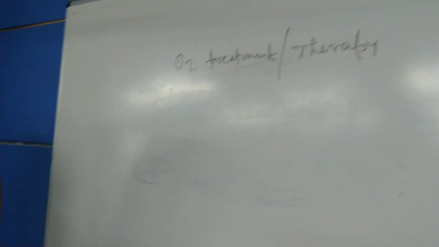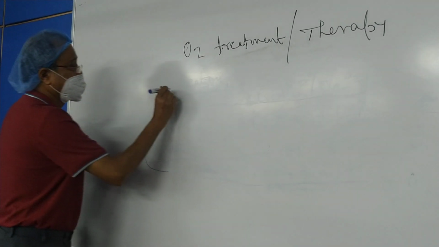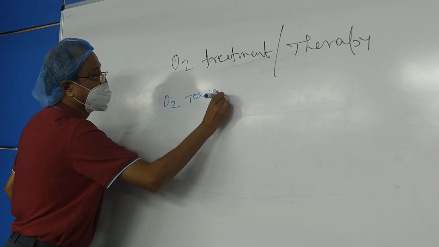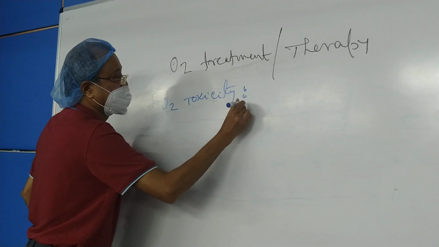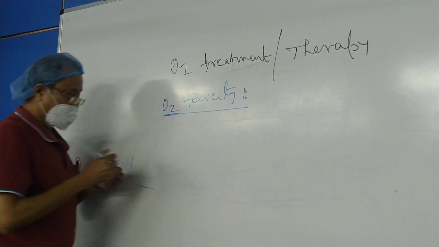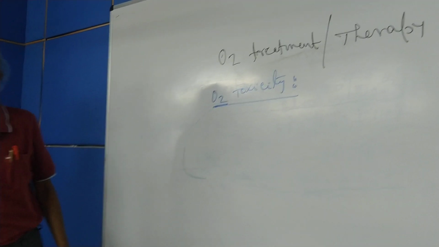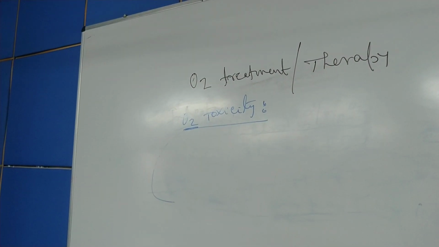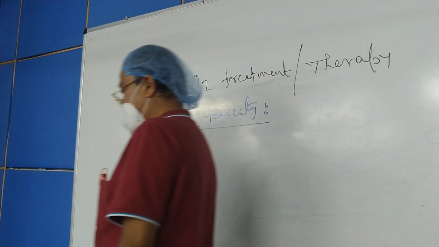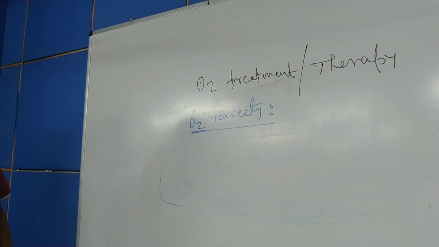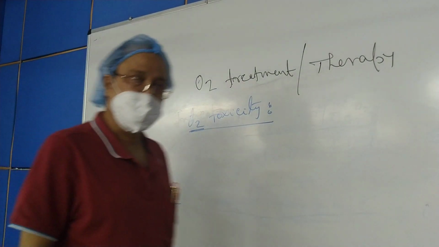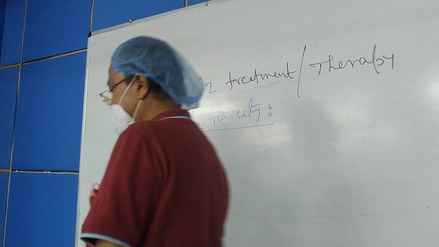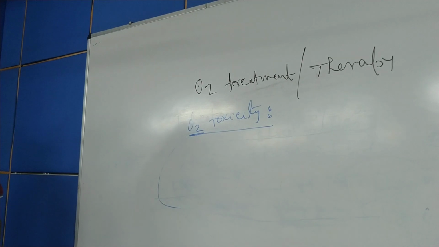Next we will go for oxygen toxicity, very important. Oxygen, the very thing which is essential for our life, may kill our life too, or may cause some deleterious effect or disease condition in our body if given injudiciously. As I told you earlier, the judicious application of oxygen is very important. So what is oxygen toxicity?